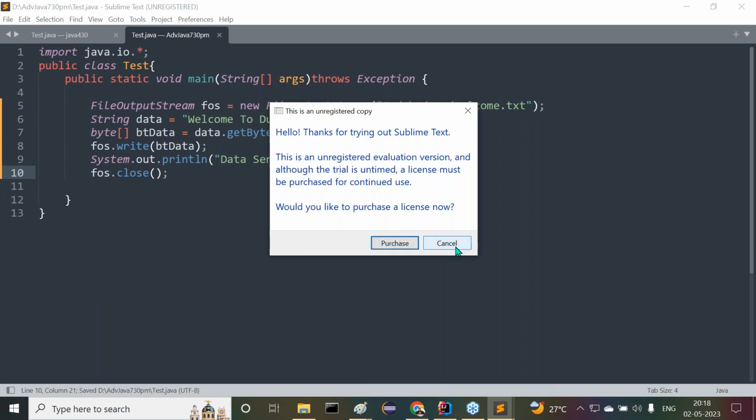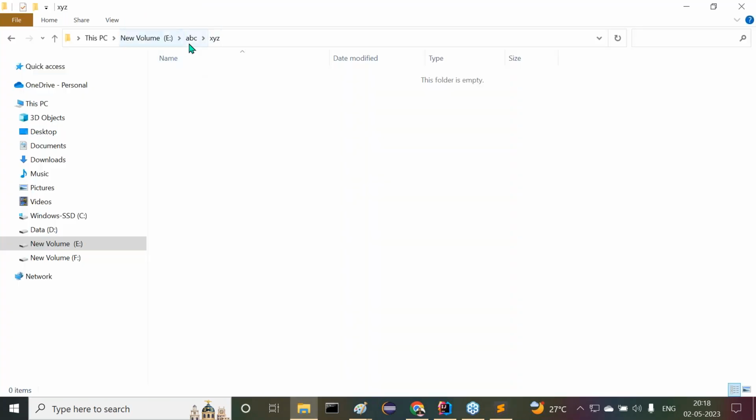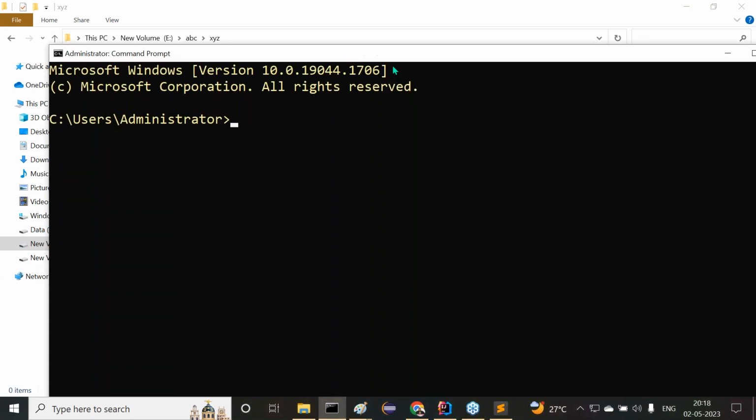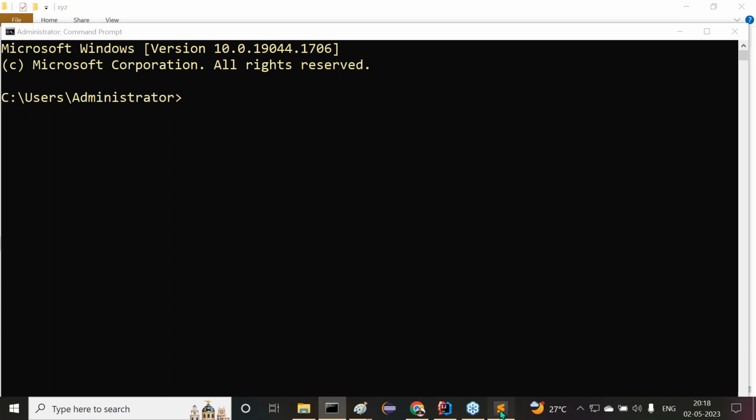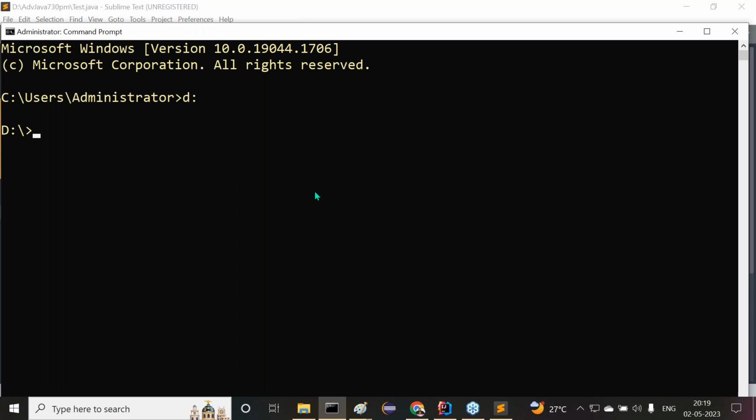Now this is the content we prepared. I'm going to compile and execute this, but again I'm telling you, E colon slash abc slash xyz, I have not prepared any file like welcome.txt. No file is available. But when I compile and execute this program, what is going to happen? Try to understand this clearly. What's that location here? D colon, cd ADV Java, right sir.